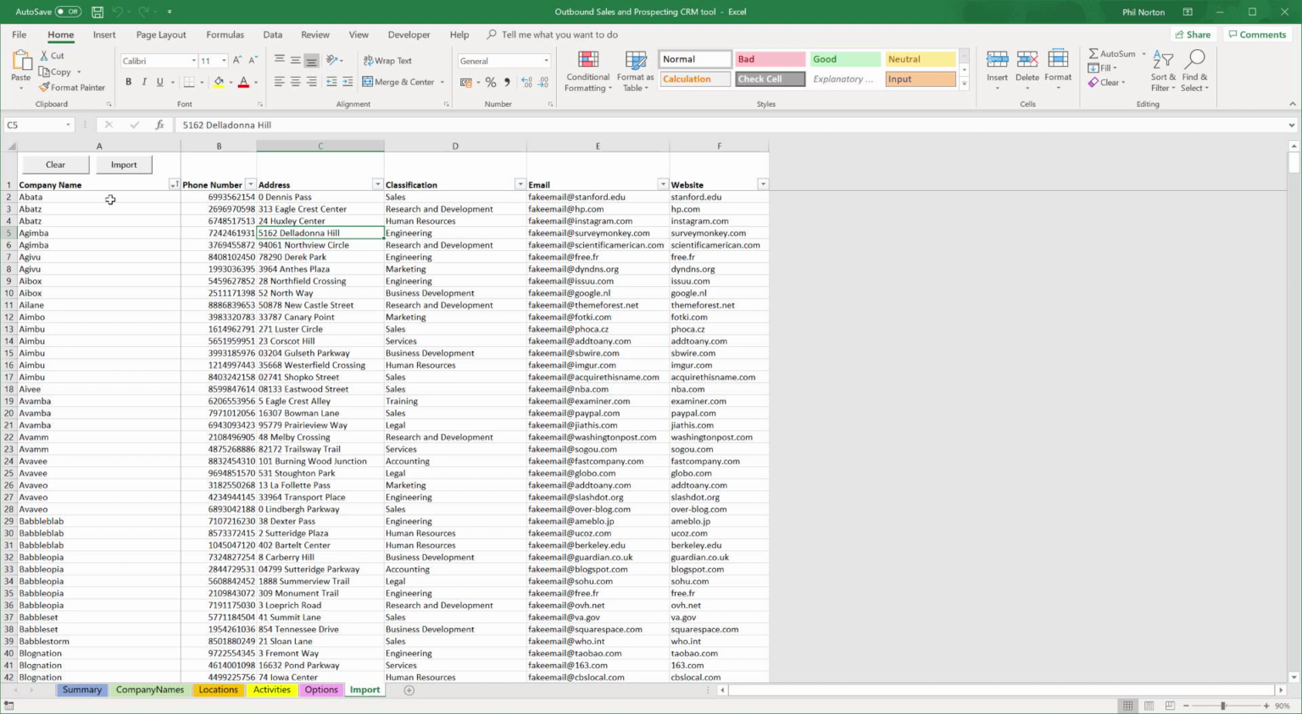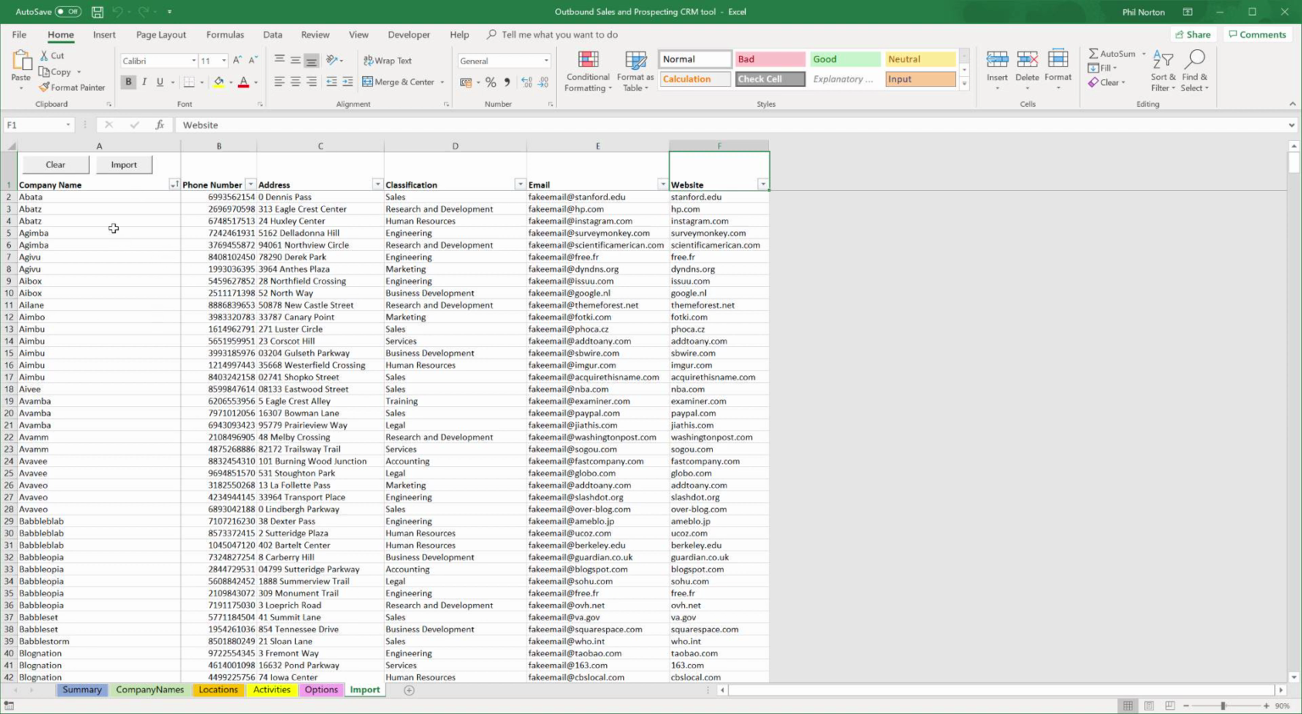You can enter this data manually or export it from other systems. You could buy a list from somewhere if you wanted. The key really is just to make sure that we get the data into the format required for this import sheet. So we need a company name, phone number, an address, classification, email, and website. You don't need to provide all of those details, but obviously the more data that you have, the more rich the data that you can then use for your marketing activities.